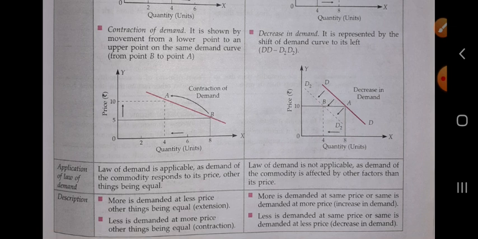Change in quantity demanded says what changes occur in the quantity demanded when the price of the commodity changes, and in the case of change in demand, what will be the impact on demand when there is a change in factors other than the price. In the change in quantity demanded, we have studied two: extension of demand and contraction of demand. In the change in demand, we have also studied two, that is increase in demand and decrease in demand.